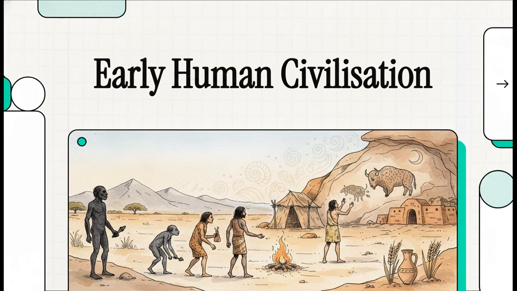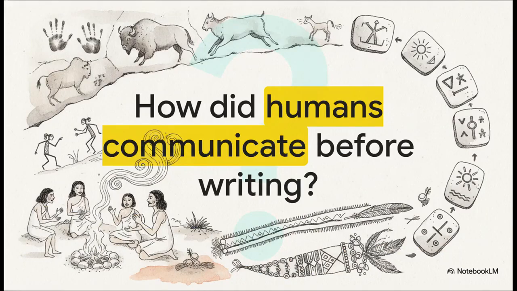Let's dive right in. But first, I want you to just imagine something for a second. How did humans communicate before writing was even invented? Seriously, how did our early ancestors manage to survive a wildly changing planet, pass down absolutely critical survival knowledge, and leave their mark on the world when the written word wasn't even a thing yet? It's a fascinating puzzle, and in this explainer, we're going to piece it together step by step.